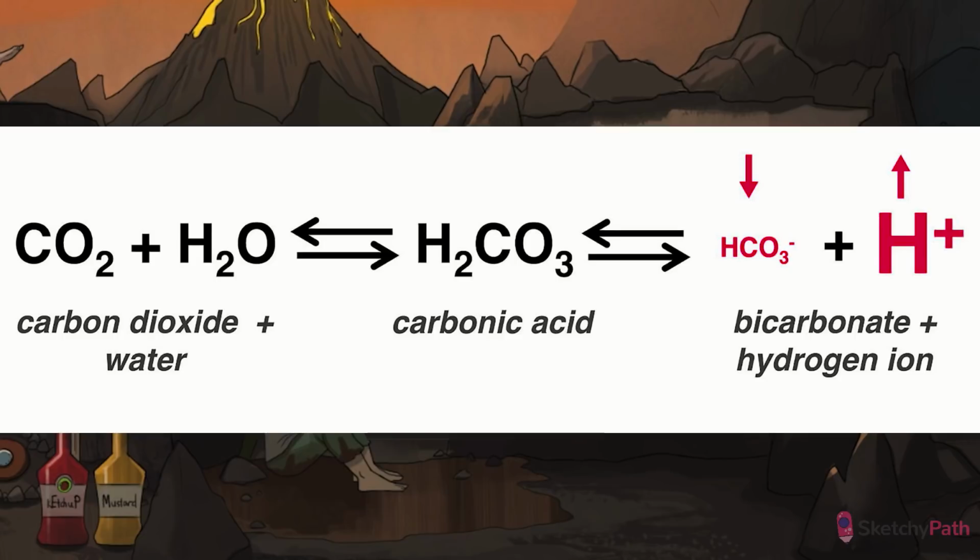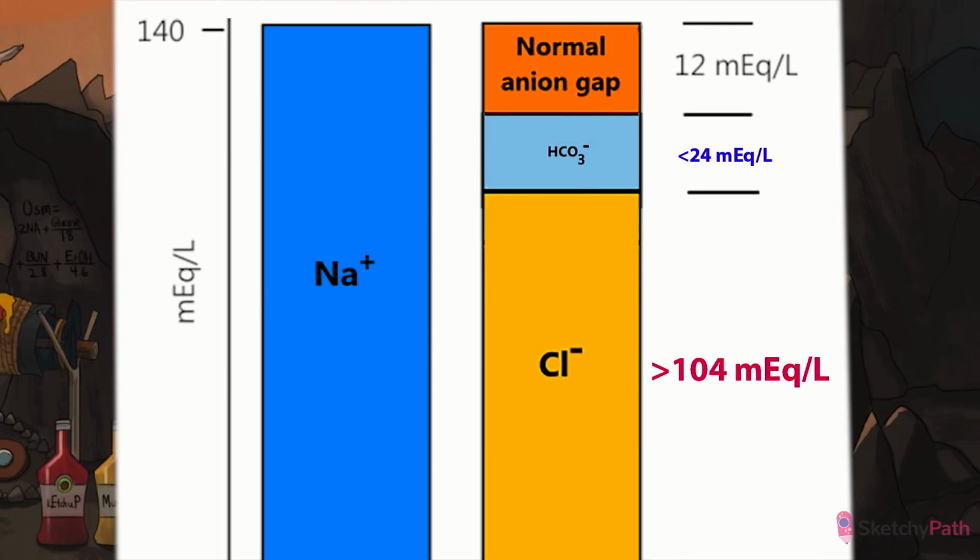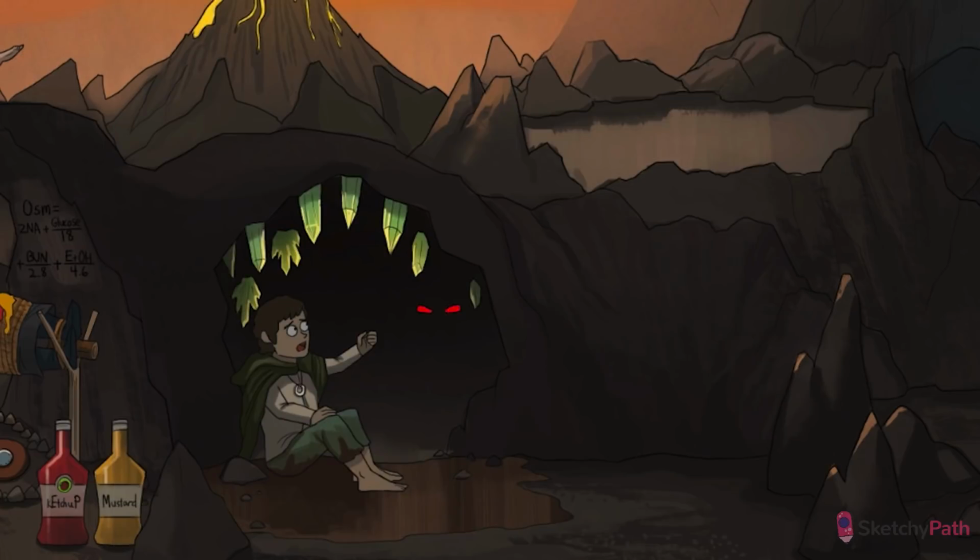Instead, the acidosis is caused by a disproportionate loss of bicarb or an inability of the kidney to reabsorb or regenerate it. Remember, in most cases, when a bicarb is lost, its corresponding proton is retained. Let the acidosis begin. Normally, when bicarb anions go down in the serum, chloride increases correspondingly, thus maintaining isoelectricity. See? As that blue box gets smaller, the yellow chloride box takes its place, and the anion gap stays the same. This is also known as a hyperchloremic normal anion gap metabolic acidosis, hence the accumulation of chloride crystals above pHrodo.